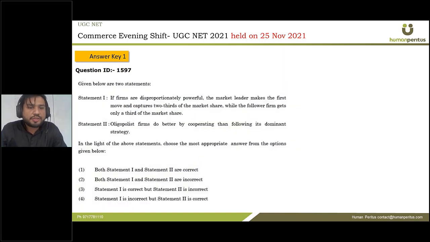Next question. So there are 2 statements. Statement 1 says, if firms are disproportionately powerful, the market leader makes the first move and captures 2/3 of the market share, while the follower firms get only 1/3 of the market share.